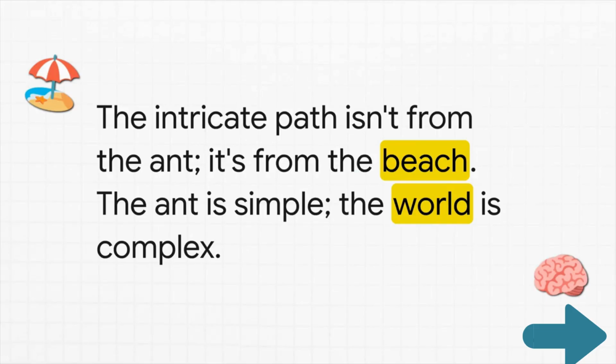And that's the whole takeaway. The complex, squiggly path isn't a property of the ant, it's a property of the beach. The ant is simple, the world it's in is complex. And this is totally true for our AI programs too. The rules in the block-moving program are simple, but when they interact with a messy pile of blocks, the behavior that emerges looks incredibly intelligent.